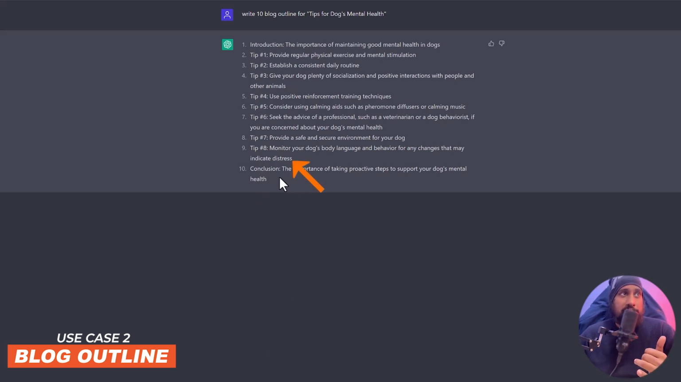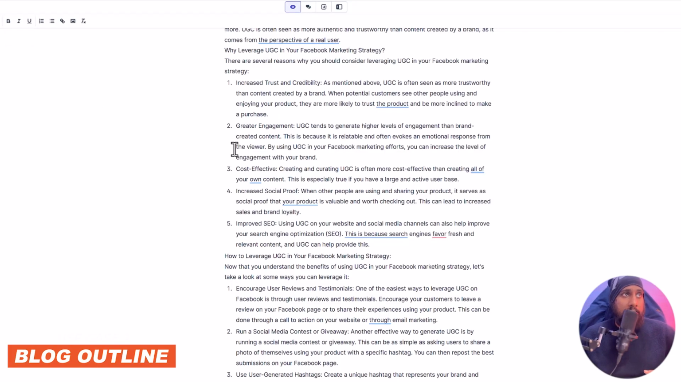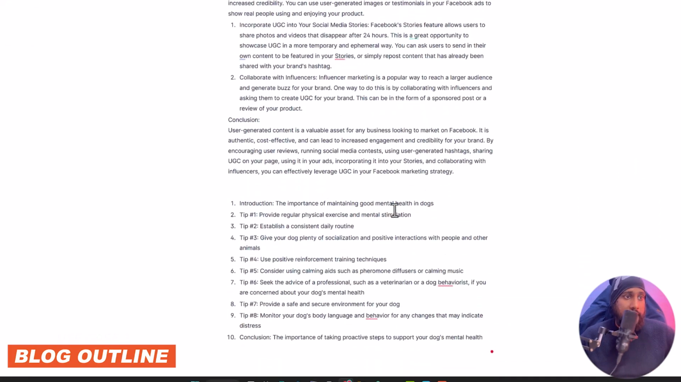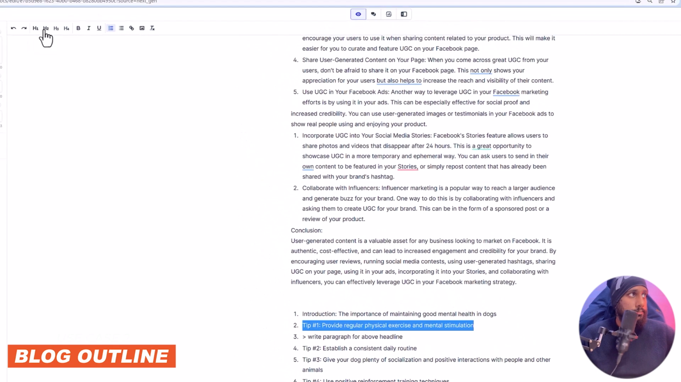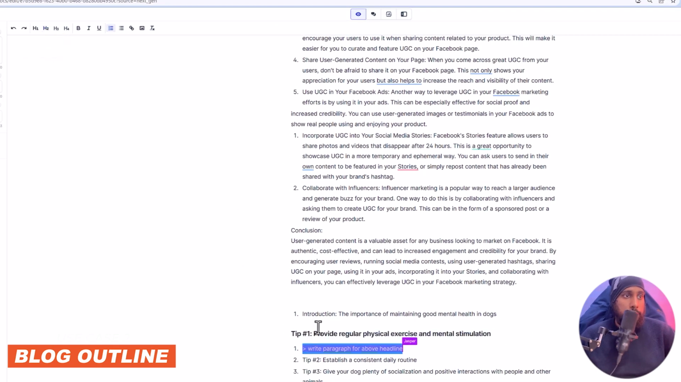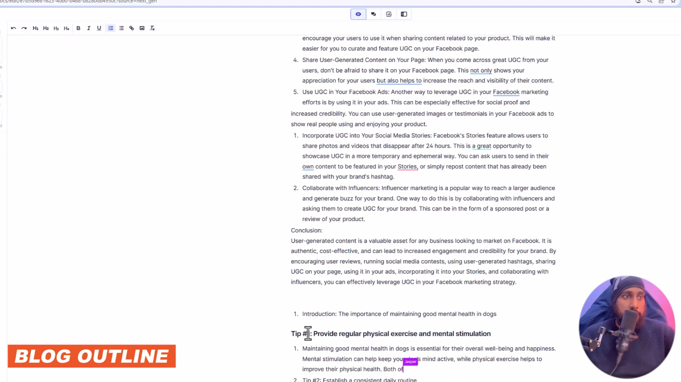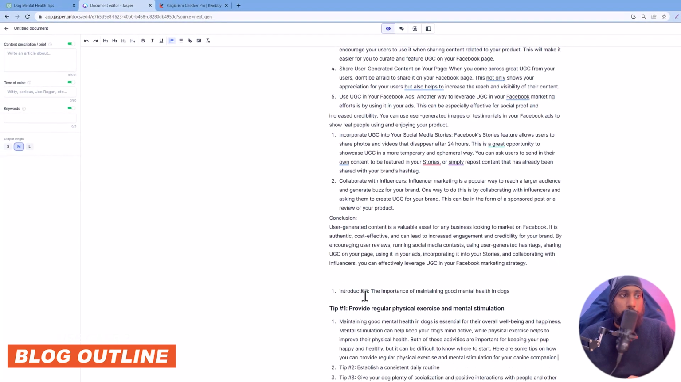What you can do is just copy this to getjust.com, and let me just paste that here. You can write a command here: write paragraph for above headline, and you have to make it a headline here, like H2. So Control plus Enter and it will start writing. There you go, it will start writing a paragraph for that particular headline. So that's how you can create a blog outline and go to your AI text creator like getjust.com, and there you can create content around your outline.